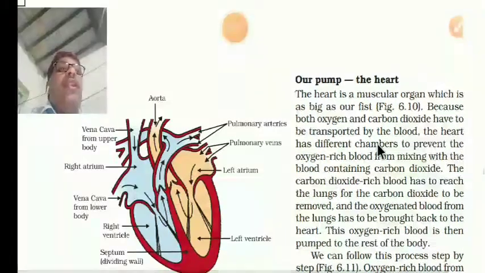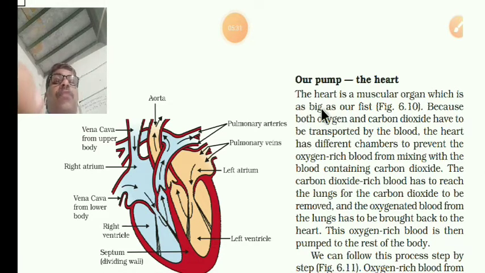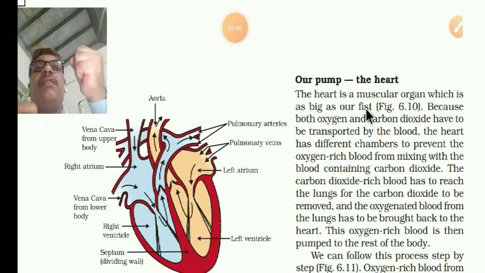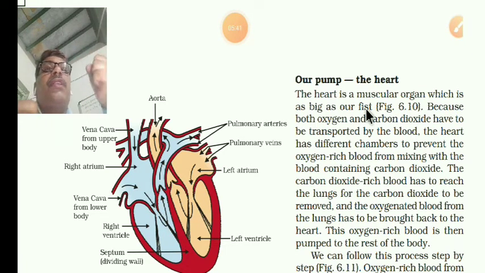Okay, now we will see what our pump is: the heart. The heart is a muscular organ, made up of muscles, roughly as big as our fist, like this. It is slightly on the left side of our chest cavity.